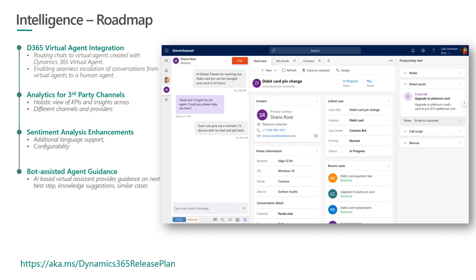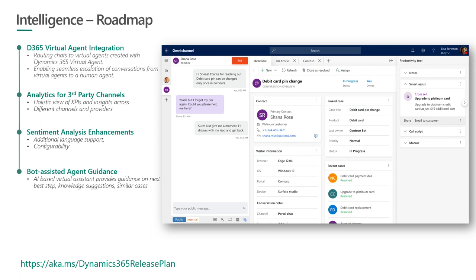The last one is bot-assisted agent guidance. This is where we want to leverage AI in order to help the agent as well. For scenarios like, based on the conversation that is happening on any channel, the AI system could suggest the agent look at a specific knowledge article which might help resolve the conversation.